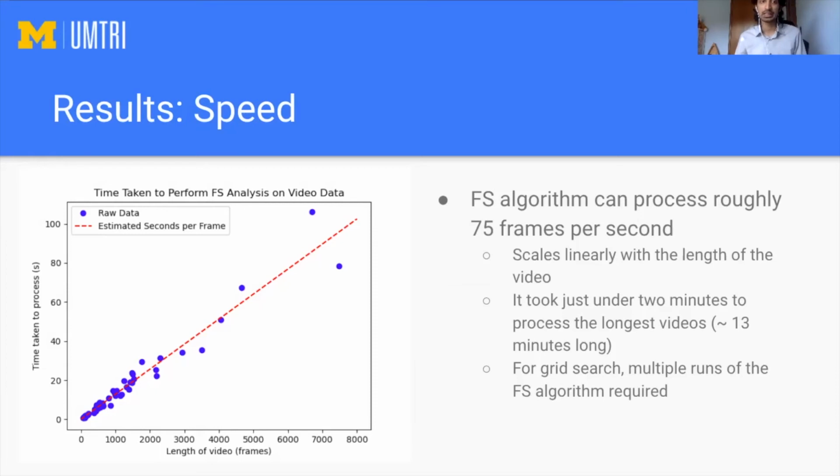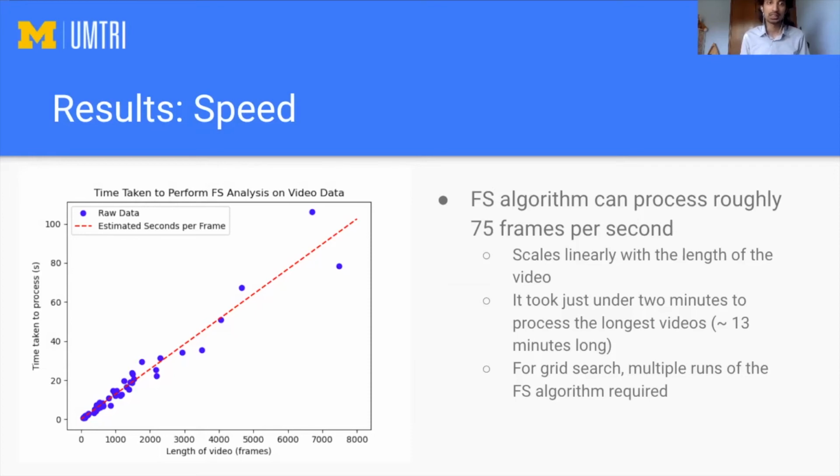So in terms of speed, the algorithm runs fairly quickly. I found that the time taken to process the video scales linearly with the length of the video. And I found that the algorithm can process roughly 75 frames per second, regardless of length. To put that into context, the longest videos in the dataset, which were roughly 13 minutes long, took just under 2 minutes to fully process, which is really quick.